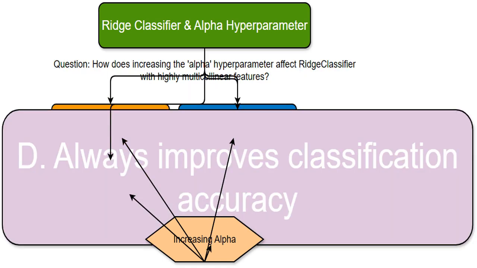I see this as wrong. While regularization often helps, too much regularization, a very large alpha, can lead to underfitting. And this will actually hurt accuracy. You need to find the sweet spot.